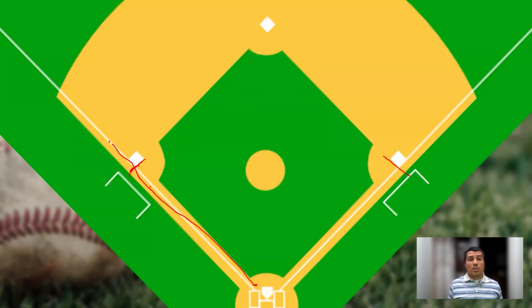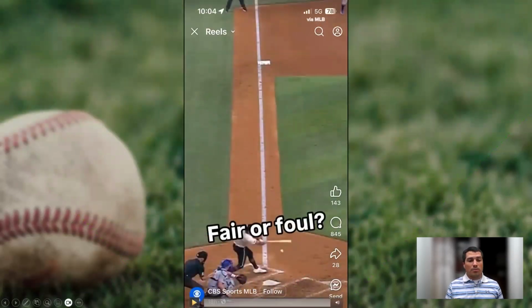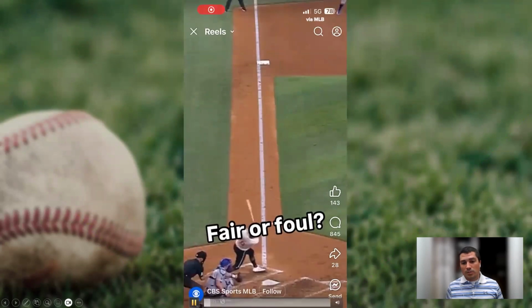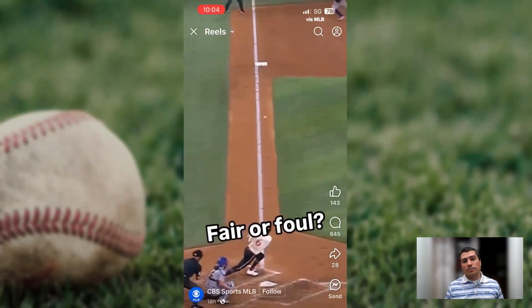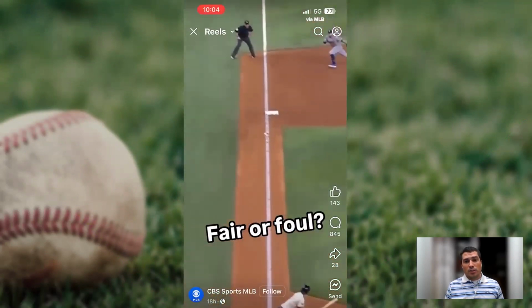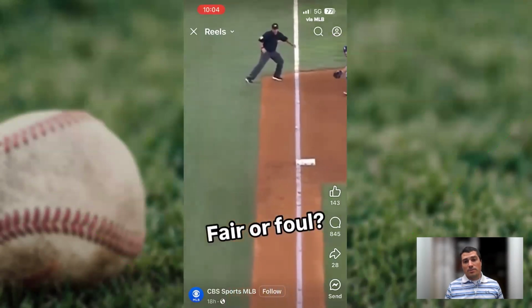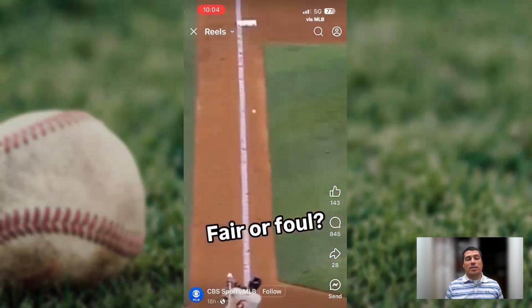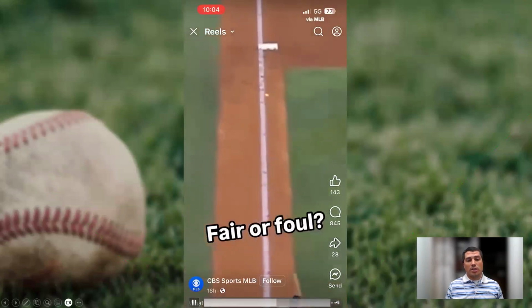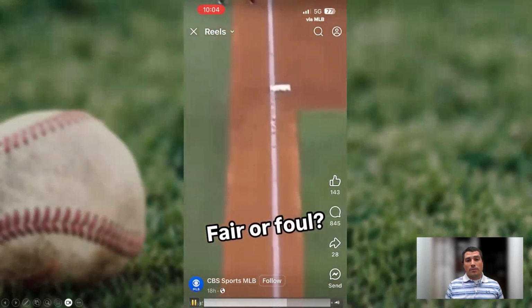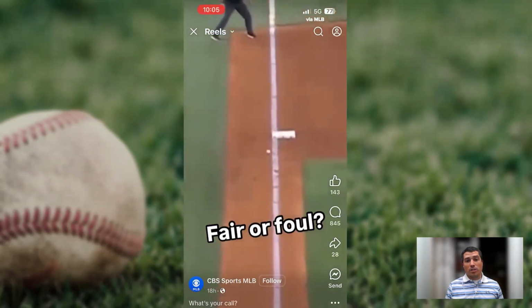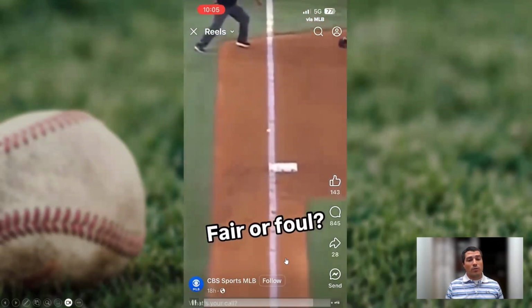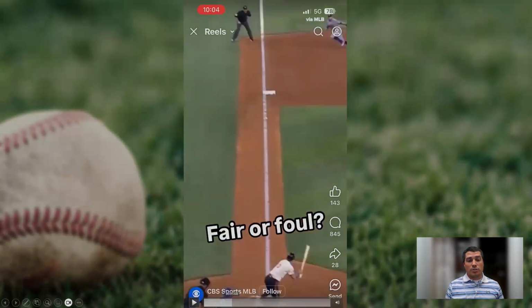So this is a fair ball, even though it looks foul because, wow, it touched foul ground right before the base. With that in mind, I want to see the play one more time and see if we can talk about a few other things and how this could apply to three- and four-man. So bounding ball, it's slicing foul, touches the ground in foul territory, comes back, and it's actually gloved right there on the line. The angle doesn't show you, but there's your first or second bounding ball. It's foul, and then it comes back and it's right over the base on that front edge. This is a fair ball.